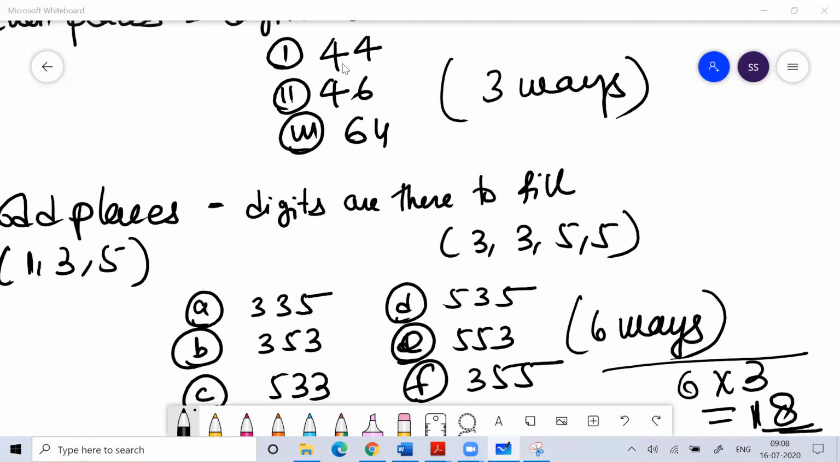Hemant, don't do it that way. If you do it that way, you will get confused because here the digits are repeating. You have to understand that the digits are repeating, Hemant. 3, 3, 5, 5, you have 4 digits. Digits are repeating, so you cannot do it that way.